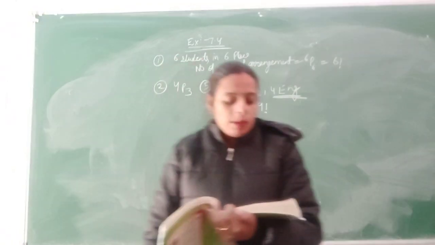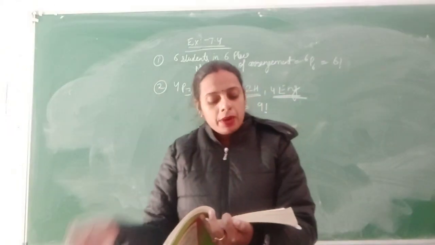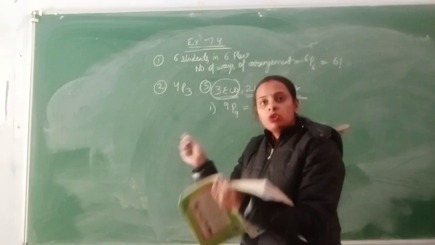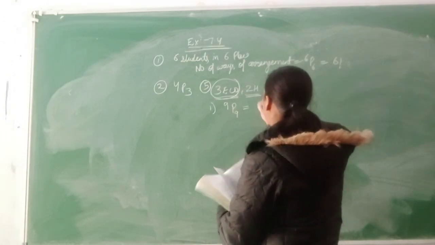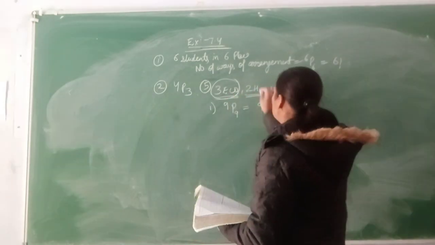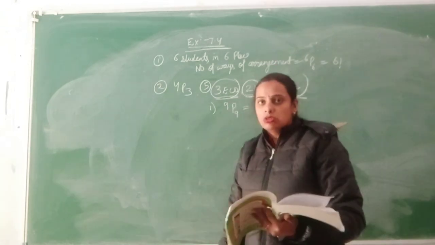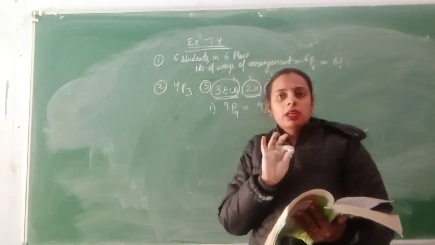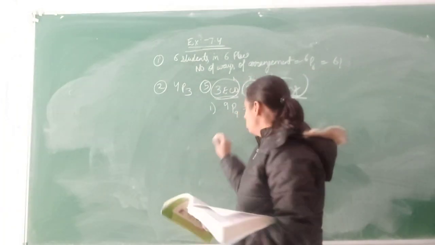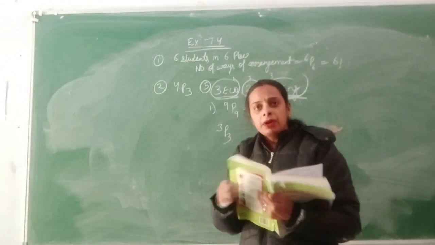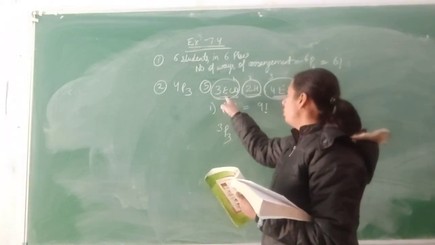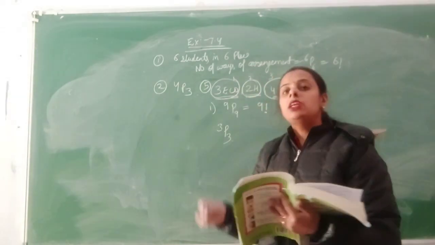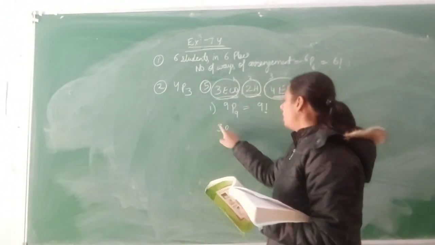Second part: find the number of possible arrangements if all the books of a particular subject are together. It means you just put these 3 books together, making a knot, a bundle, and they will always stay together. These are also together, these are also together. Firstly, make the arrangement of these 3 bundles. First, second and third, you have 3 bundles, and how will you arrange these 3 bundles? So 3P3. One is of economics, another is of history and another is of English. So you have 3 bundles in a shelf, and they will take 3 places. So their arrangement will be 3P3.